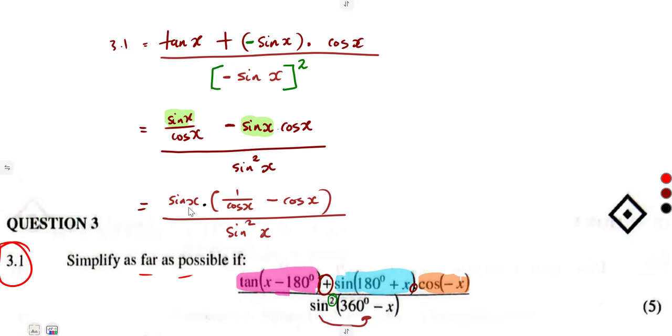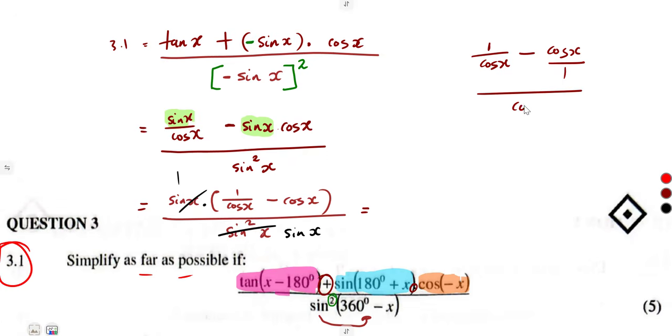So I can even treat these two separately and divide those two. Sine x into sine x, that's 1. Into sine squared, that's sine x. So I'm remaining here with 1 over cos x minus the cos of x, which I can combine into a single fraction, since cos x is the same as cos x over 1.